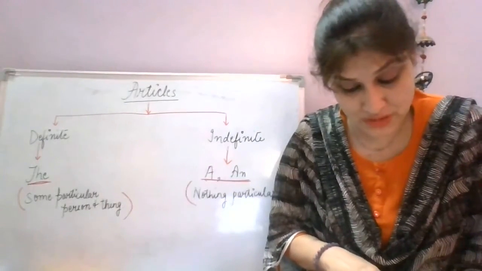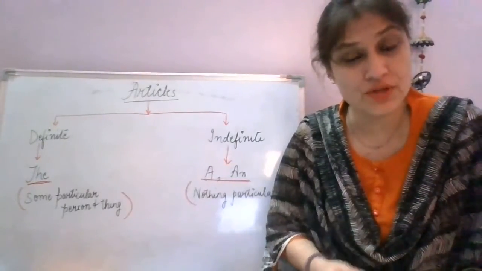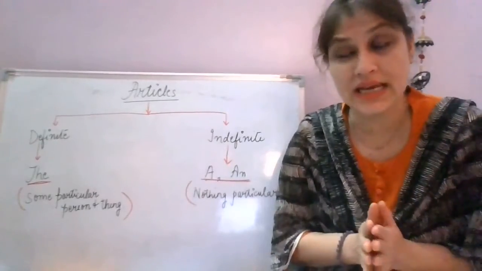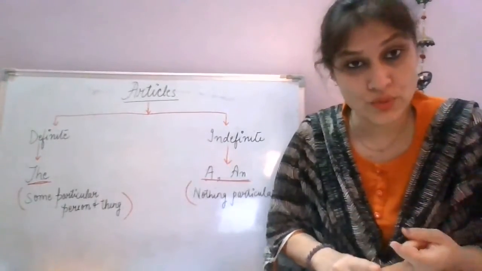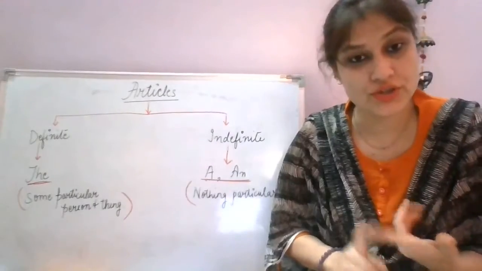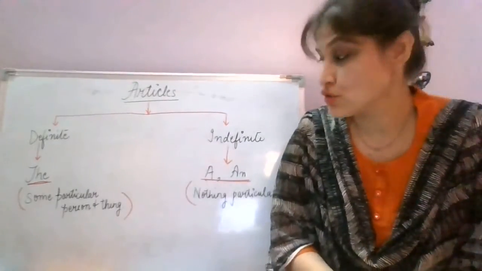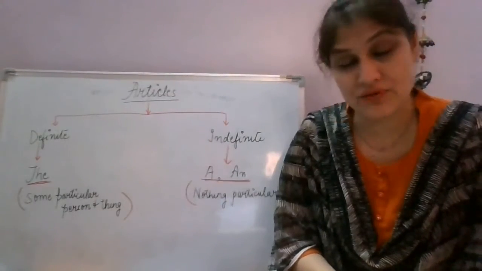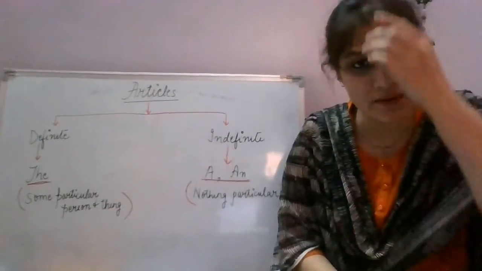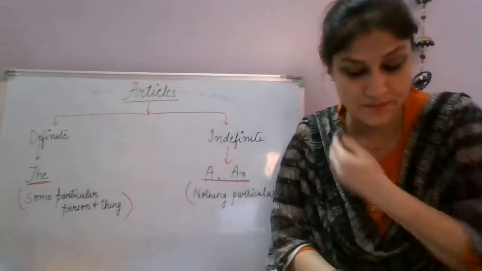When a noun refers to something that is unique, of course we know about it. Unique things are like the sun, the moon, the sky, the earth, the sea, right? All these things are unique. So anything that is unique, before that we use a definite article, the, right?